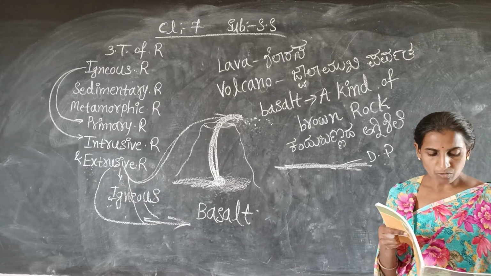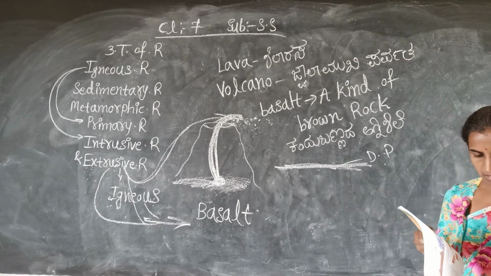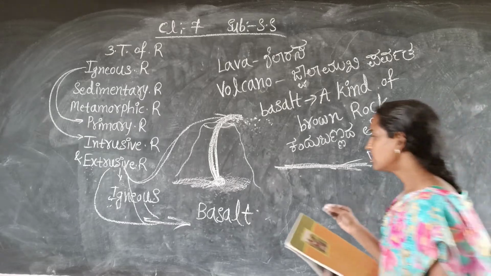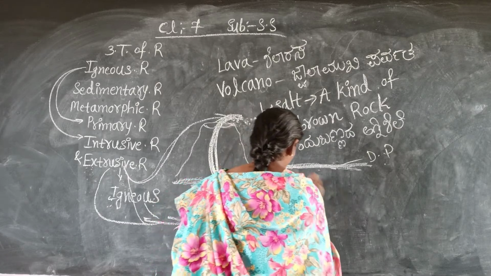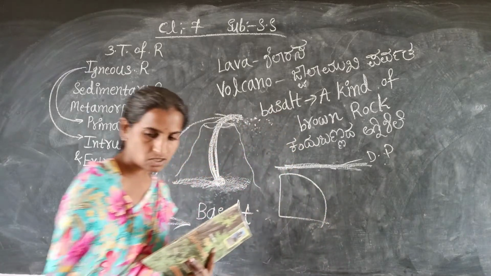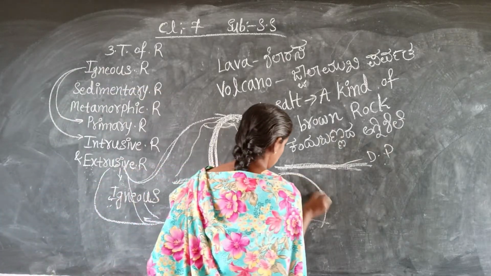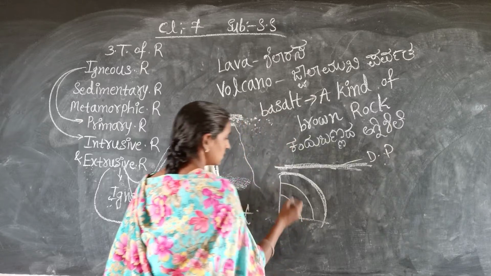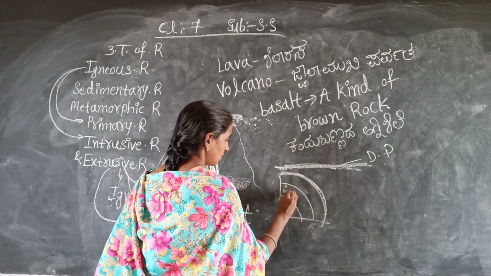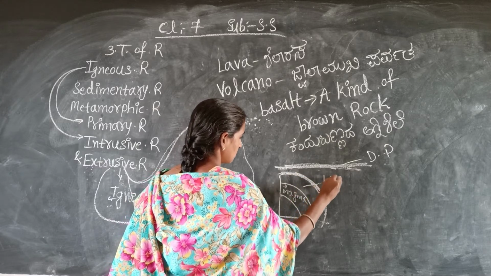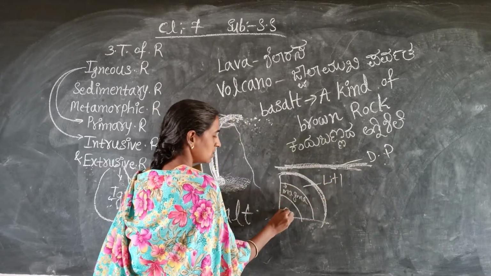Sometimes the molten magma cools down deep inside the earth's crust only. You know very well, this is the crust. I told you in the previous class, this is the magma, and this is the crust. This is the lithosphere. Here there is a core.